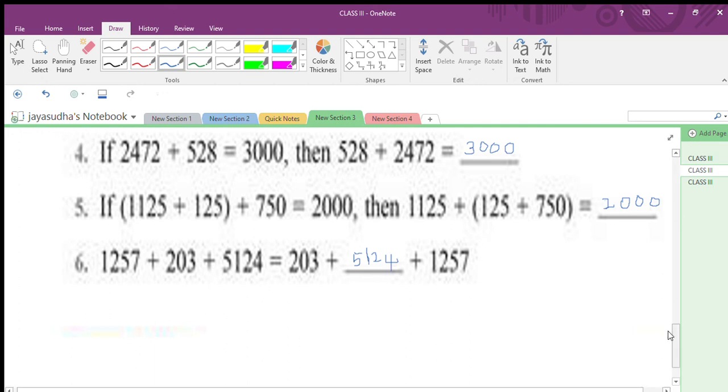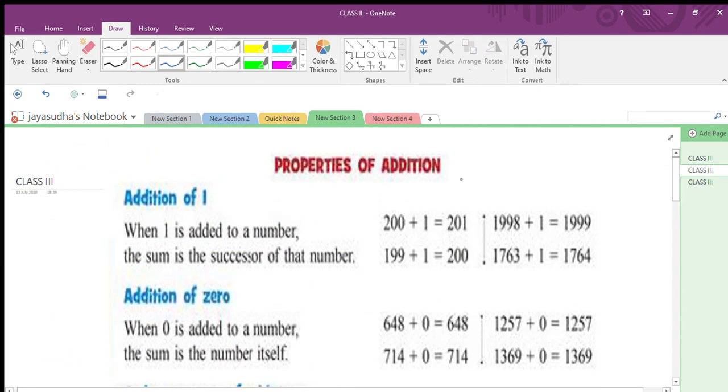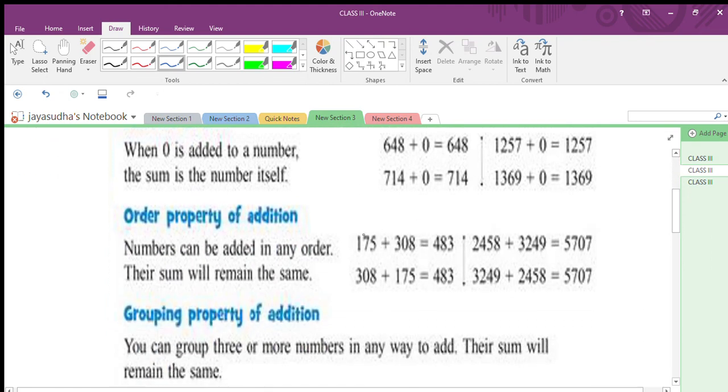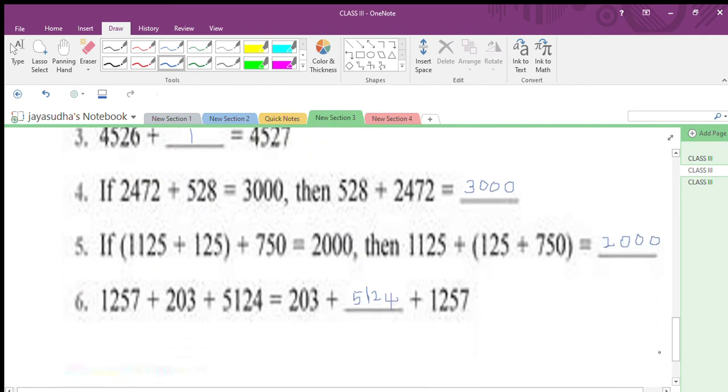Are you okay? Now listen, children. One more time I explain the properties of addition. What are the properties? Already I said 4 properties. One is addition of 1, another addition of 0, then the third property, order property of addition, and the last one, grouping property of addition. Are you okay, children? You remember these properties to answer exercise 2.4. Okay, thank you, children. See you tomorrow.